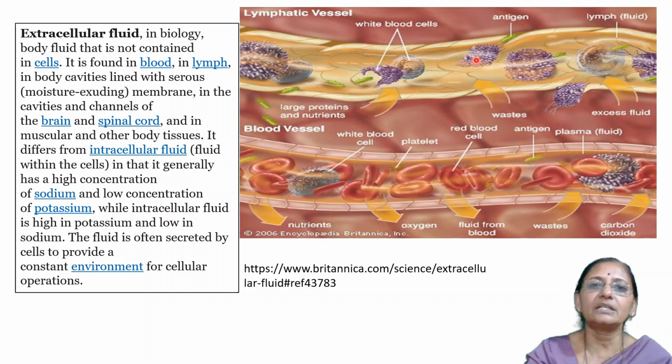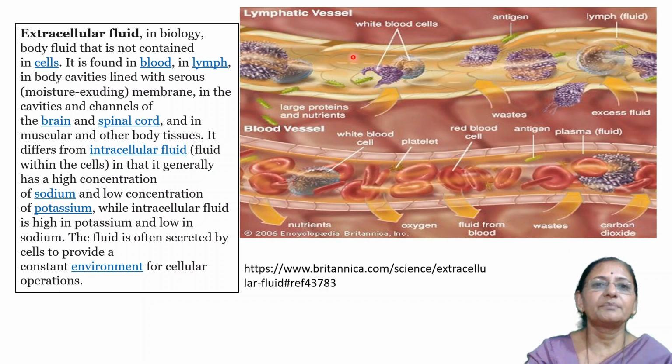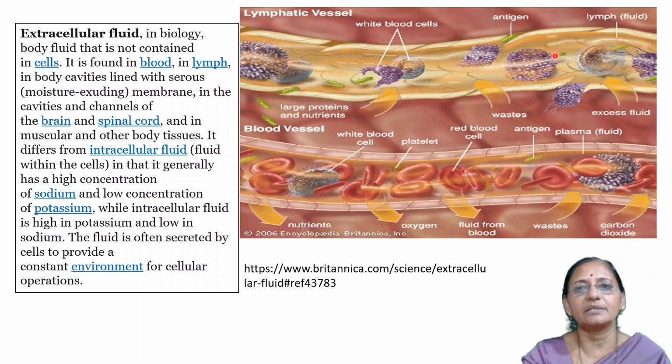WBCs are also present in lymphatic vessels, and thus there is presence of white blood cells in the lymphatic system. But the lymphatic system does not have a proper shape like the blood vessels. It has irregular shapes, and it also shows sinuses. Thus these are called lymphatic vessels, which enclose the lymphatic fluid. Thus lymphatic fluid is also part of the other body fluids, the extracellular fluid.